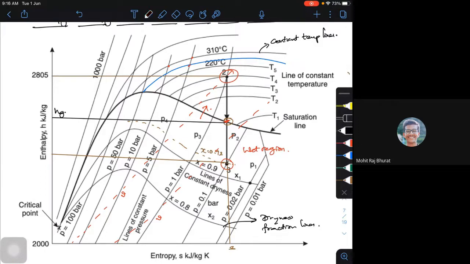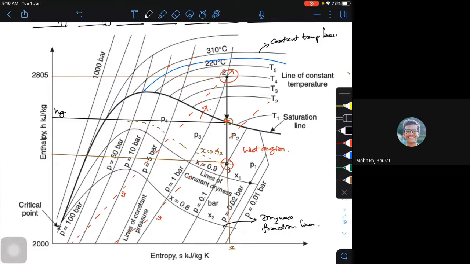So what are the things I can get from the Mollier diagram? I can get the pressure, the specific volume, the temperature, the enthalpy, the entropy, and the dryness fraction. All these things I can easily get at one go with minimal effort. The only thing is you have to practice it to get these values. Until you practice, it will be difficult for you.